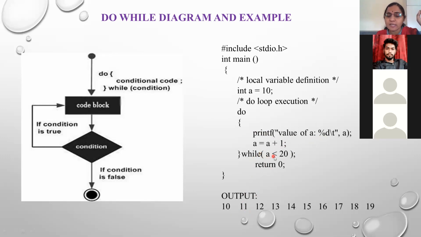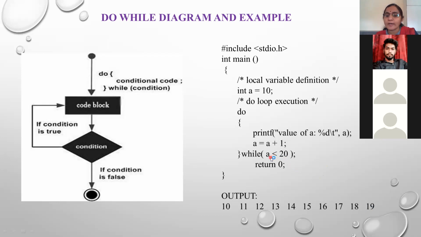Then it tests the condition. 12 is less than 20. Yes, the condition becomes true. Again, it goes into the loop and it prints 12. So similarly, 13, 14, 15, 16, 17, 18 up to 19. Why not 20? Because I use here less than 20, not less than or equal to. If I use here less than or equal to, then 20 will be printed. But I use here only less than. So that's why up to 19, all the values will be printed on the screen.